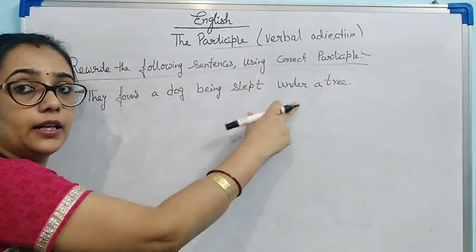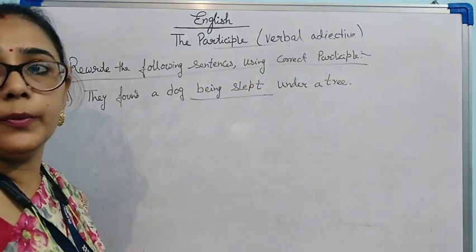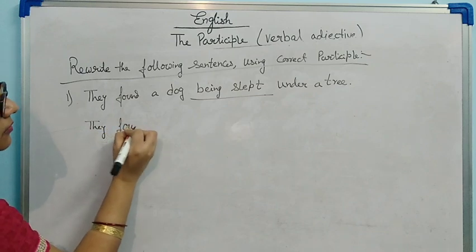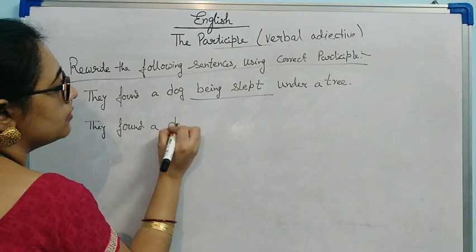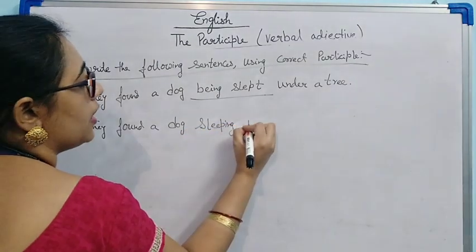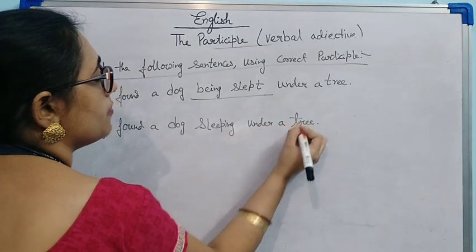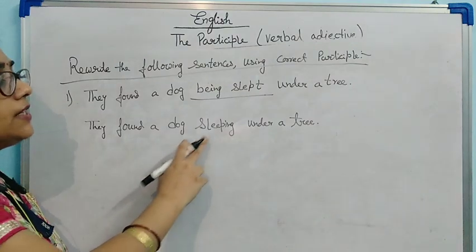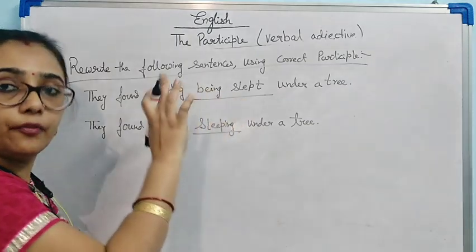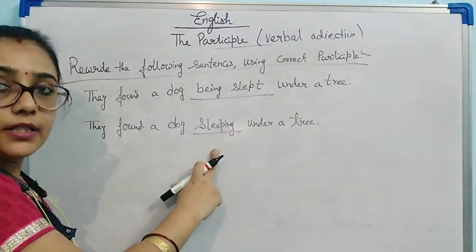No, this sentence is not correct. What will the sentence be? They found a dog sleeping under a tree. This participle is correct here. Being slept is a perfect participle and we don't require it here. We require the present participle form.